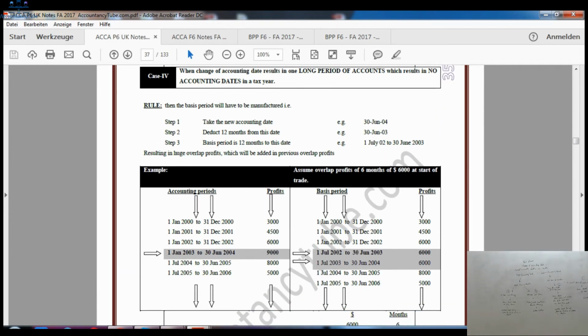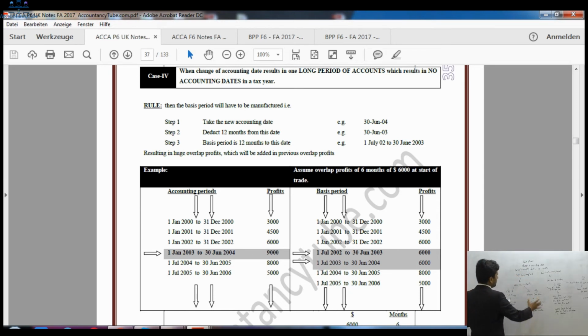Now if you come to the next page, which is case 4 and the last case, please. Last case is case 4. The change of accounting date has resulted in a longer period of accounts, but the accounting period is so long that there is no accounting date in a tax year.